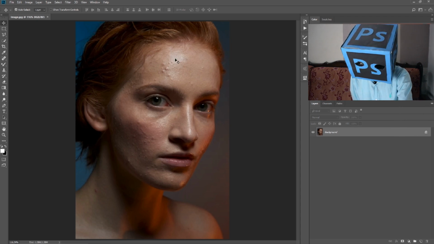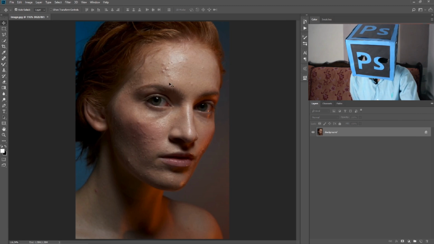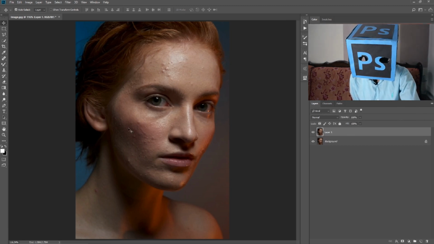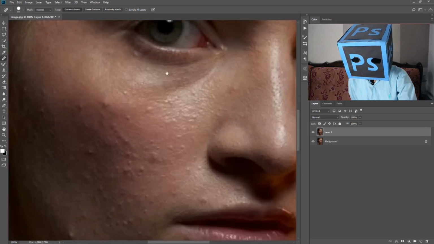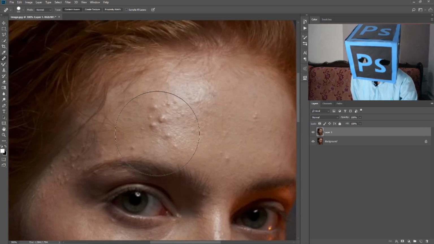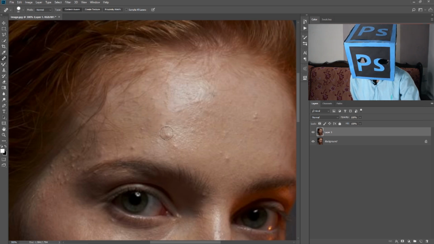Now first we have to remove these pimples and then we will smooth our skin. First press Ctrl J to make a copy of this layer. Then select Spot Healing Brush tool. Zoom in. Simply click on the pimples to remove them.